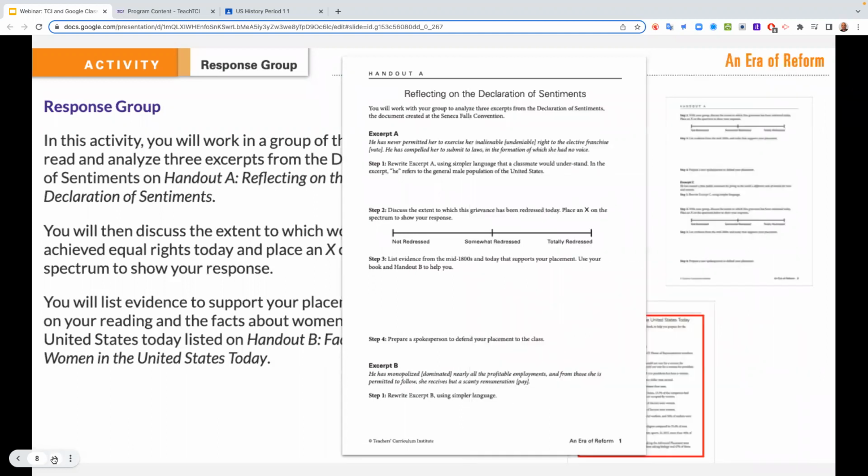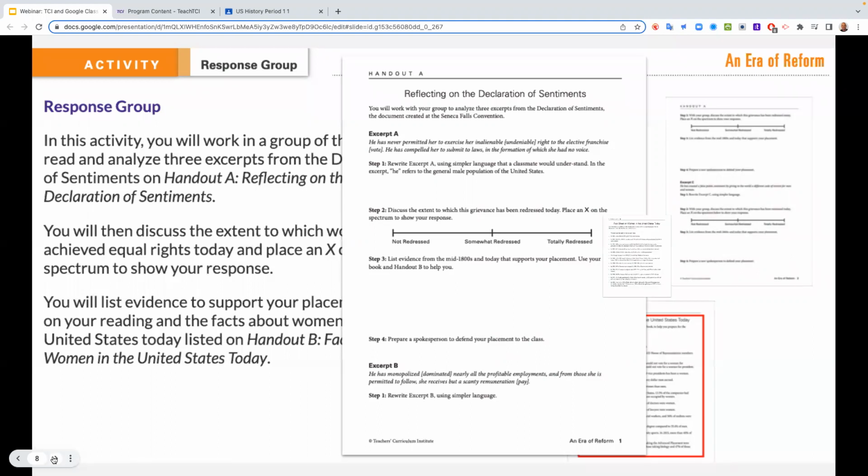He has never permitted her to exercise her inalienable right to elective franchise, and he's compelled her to submit to laws in the formation of which she had no voice. Oh, what the heck does that mean? Well, it means that women couldn't vote, and they didn't have a voice in the laws that were being passed on behalf of them. They weren't represented in Congress, right?